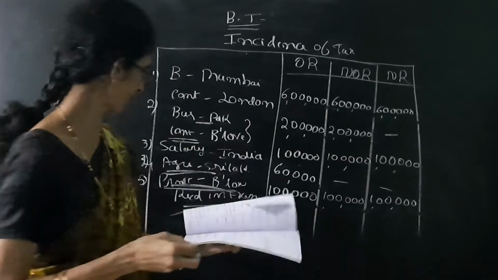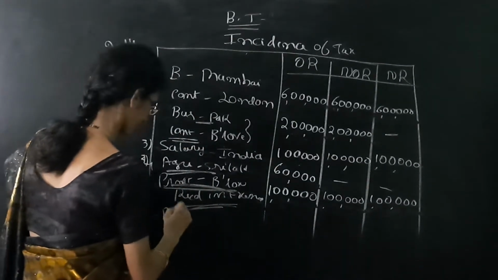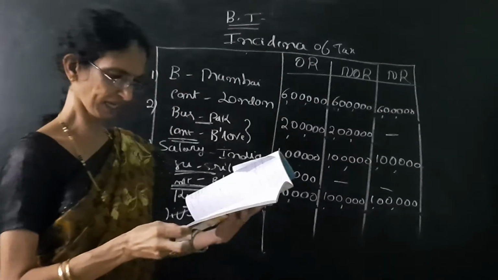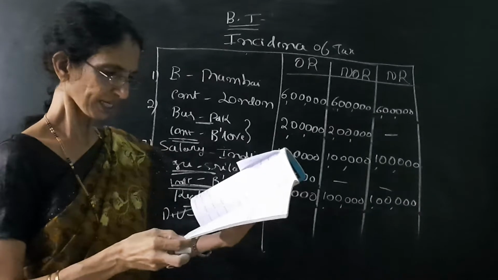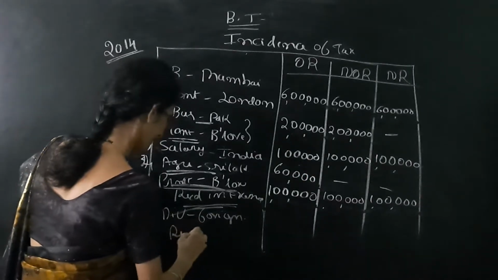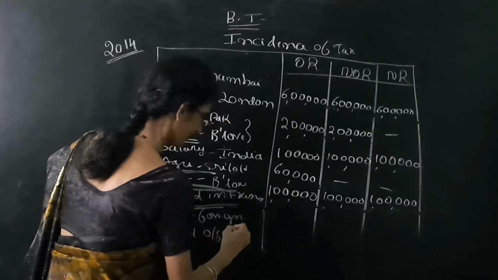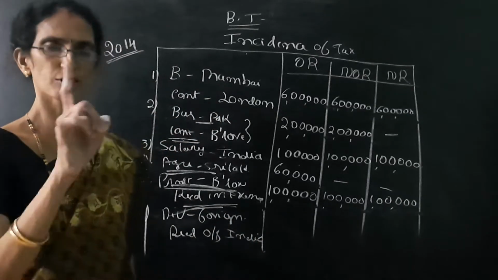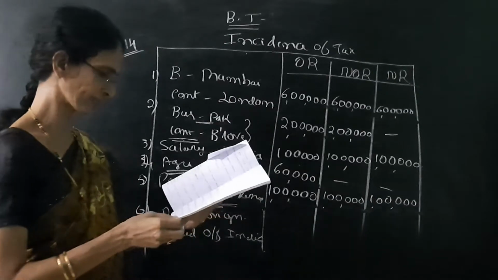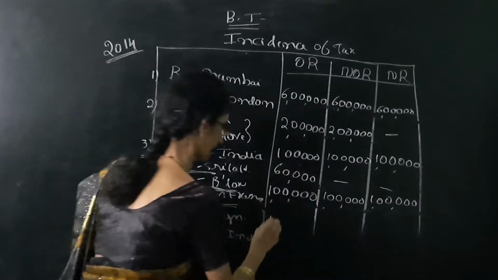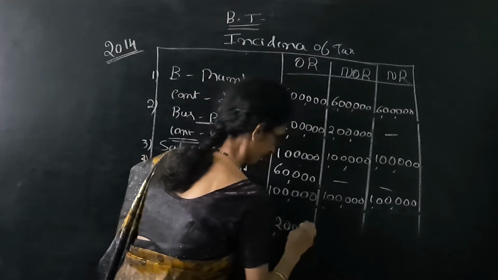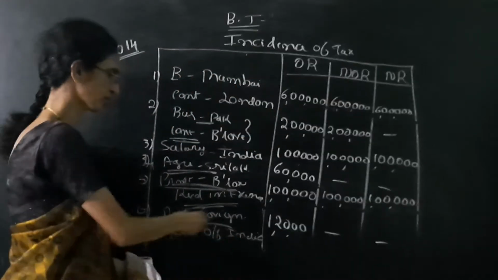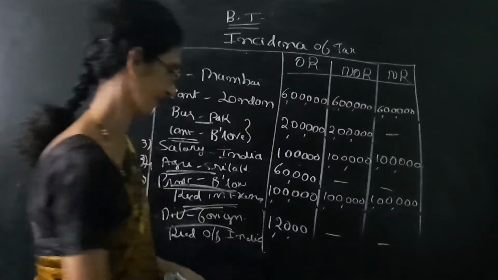Next one is dividend from foreign company. It is important. Dividend is due from a foreign company, received outside India. It is received outside India. So it is foreign income received also outside India. So first column yes, then two columns dash, dash. So the amount is 1,20,000. So write in one column 1,20,000 because the income is from a foreign country.